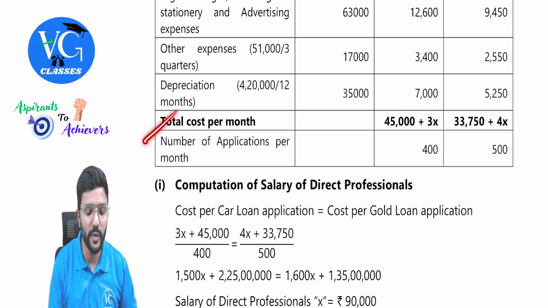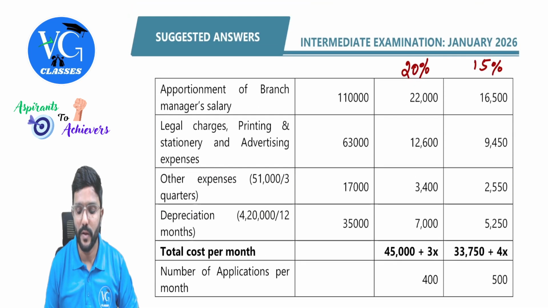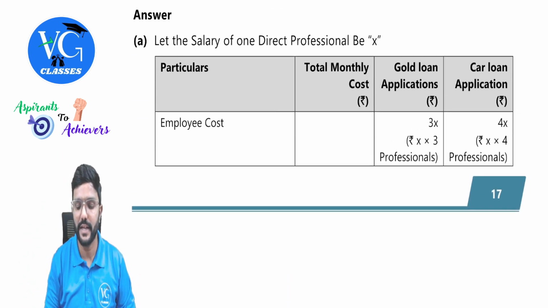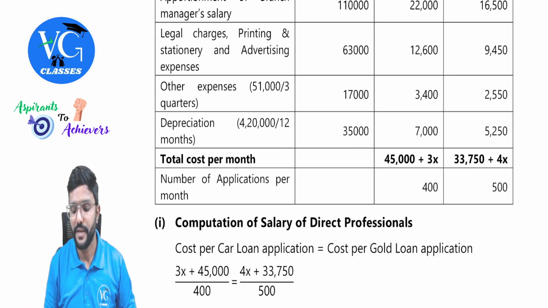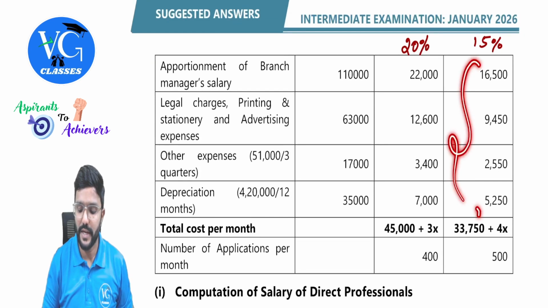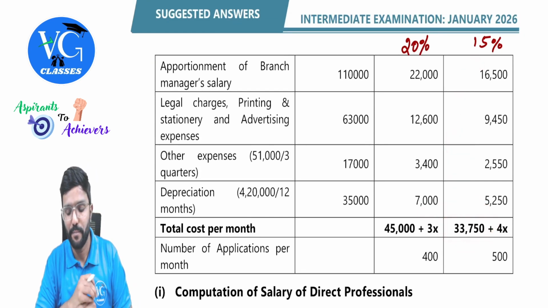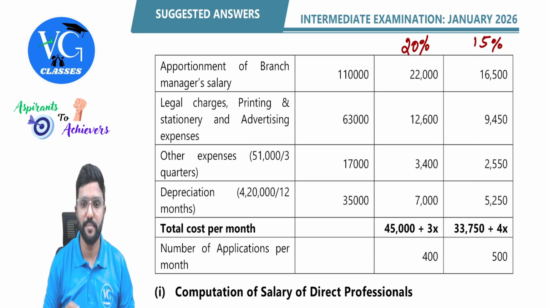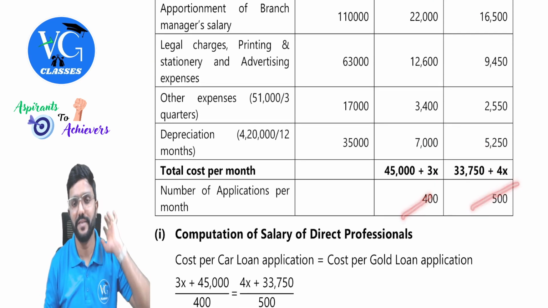Okay. So what is the total cost per month? Add up all this, you will get 45,000 plus that is the professional salary, that is 3x. Then if you add up all this, 33,750 you will get plus 4x, that is professional salary. Yes. Number of applications per month, here it is 400 and 500 given in the question.